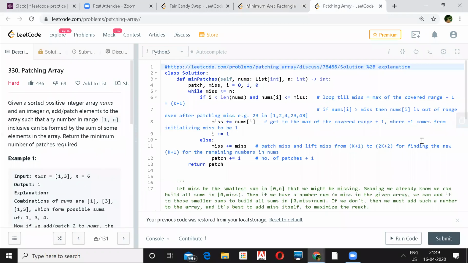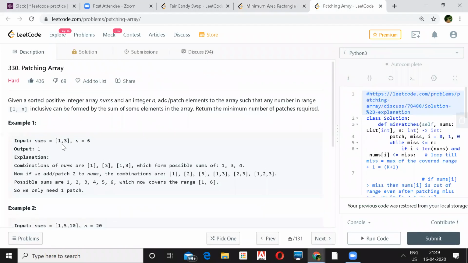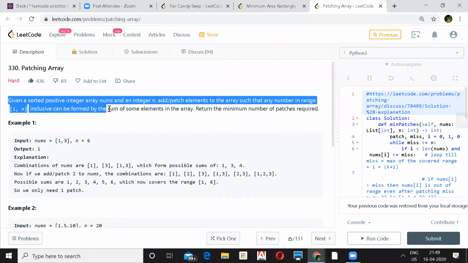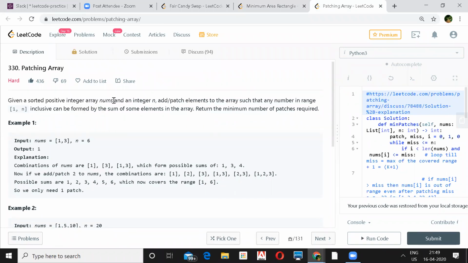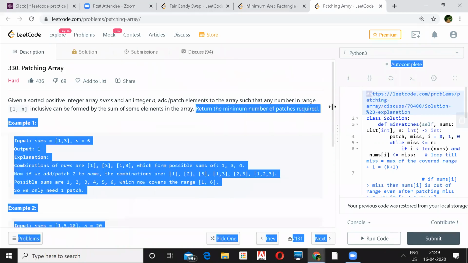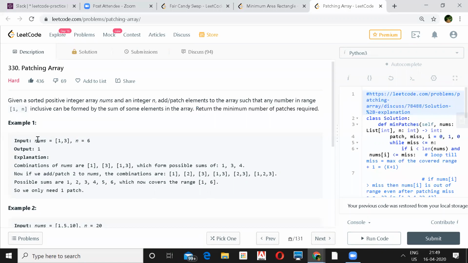This patching array. A sorted positive integer array of nums and an integer n is given. And add or patch elements to the array such that any number in the range 1 to n inclusive can be found by the sum of some elements in the array, and we need to return the minimum number of patches. So these nums is given and n equal to 6 is given.